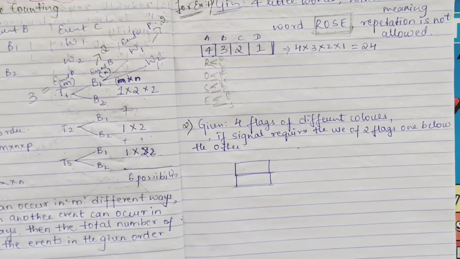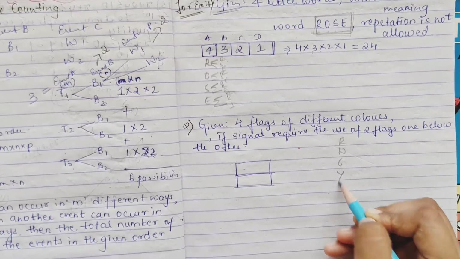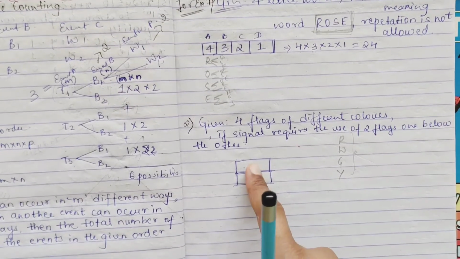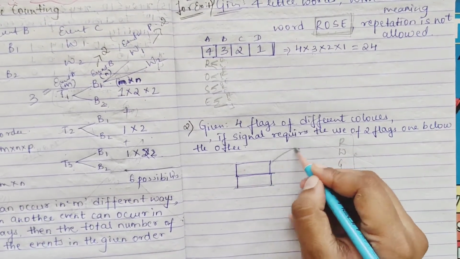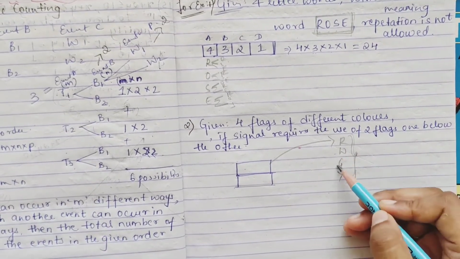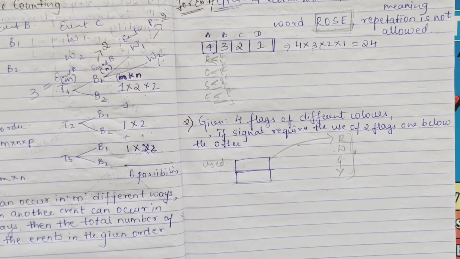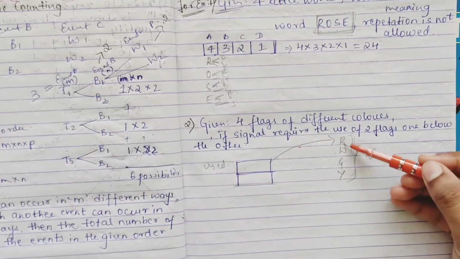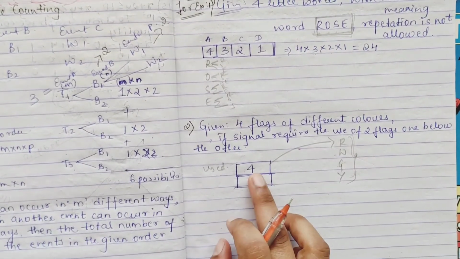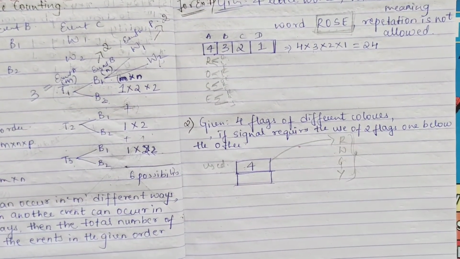They have given 4 flags. Suppose you take red, white, green, yellow. These are the 4 flags. So in your first vacant place, suppose you have used any one flag. You can use red, white, green, yellow, any. Means there are 4 types, right? Any of the 4 you can use. So what will it be? 4, obviously. So 4 flags are there.